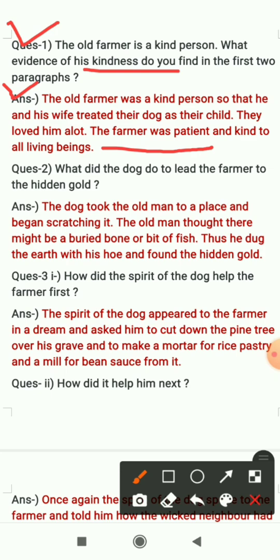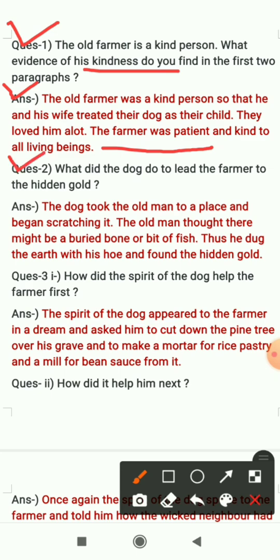So in the first two paragraphs we have seen that the old farmer was a kind person, and that's why he and his wife treated their dog as their child, as a human child. They loved the dog a lot, and the farmer was too kind about the living beings. He provided food to all the living beings.